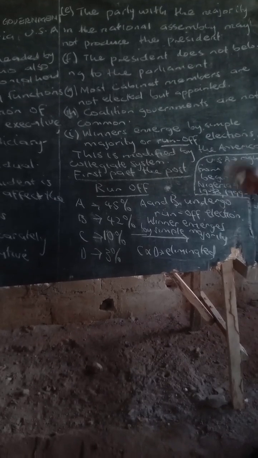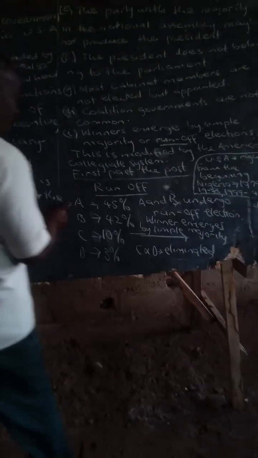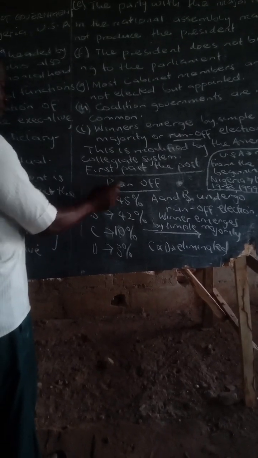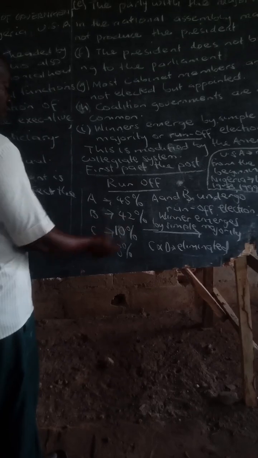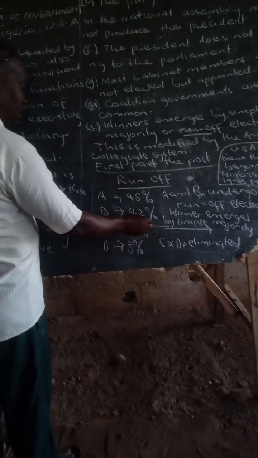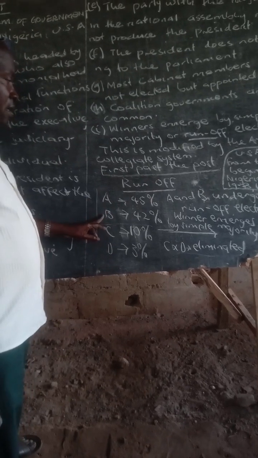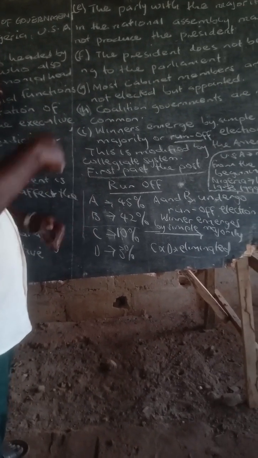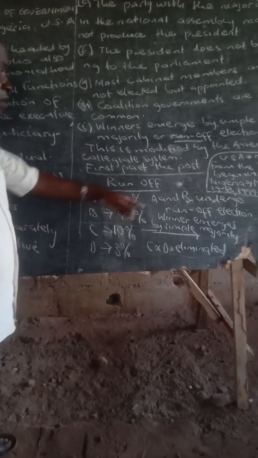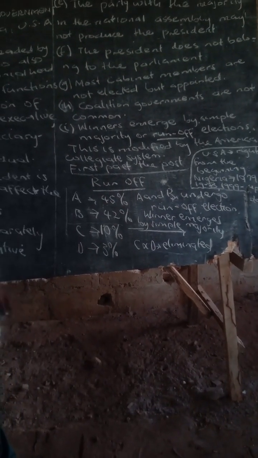First past the post. Then what do you mean by runoff election? Let's say there are 4 parties, A, B, C, D. Out of the national vote, A won 45%, B won 42%, C won 10%, D won 3%. C and D are automatically eliminated, leaving A and B. A and B will have to undergo another round of elections. That round of elections is what you call a runoff election. Are you following me now?